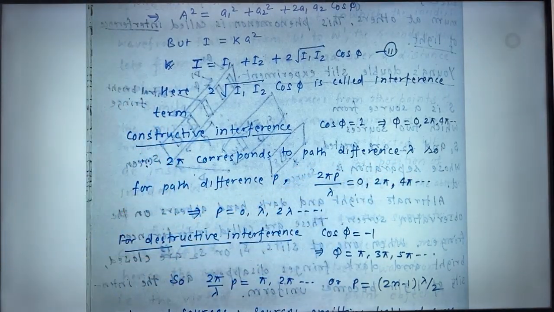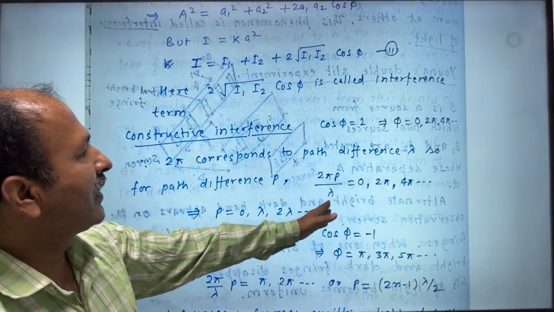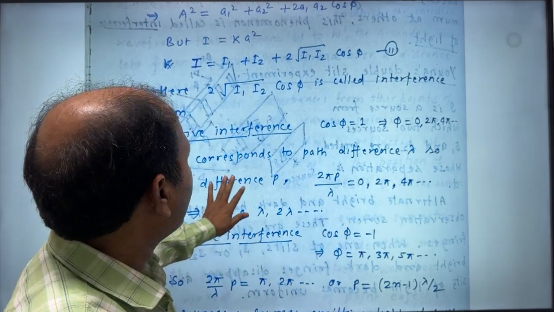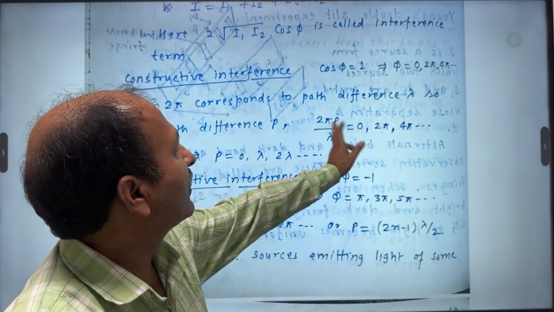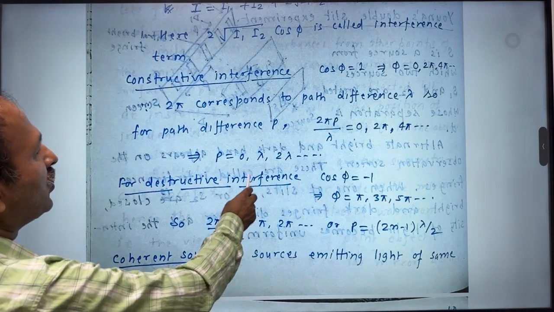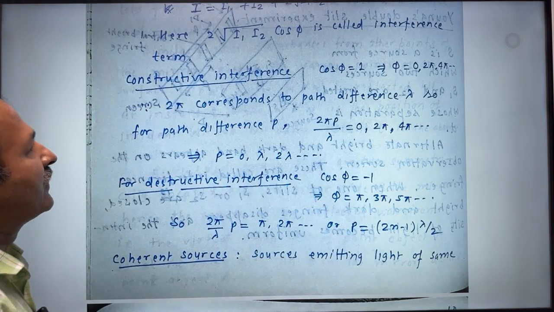So for path difference p, we can write this relation: 2 pi p by lambda equals either 0 or 2 pi or 4 pi, from where we can get the value of p. So 2 pi will get cancelled, and we will get the value of p as 0, lambda, 2 lambda, etc. So this is the case of constructive interference.